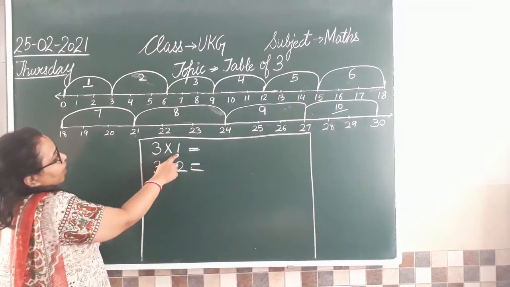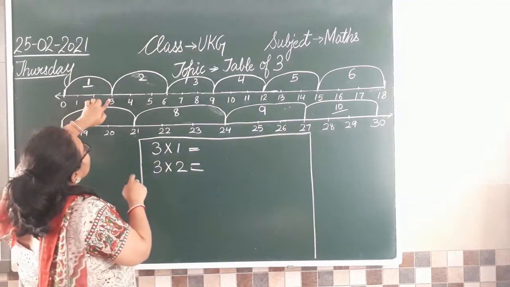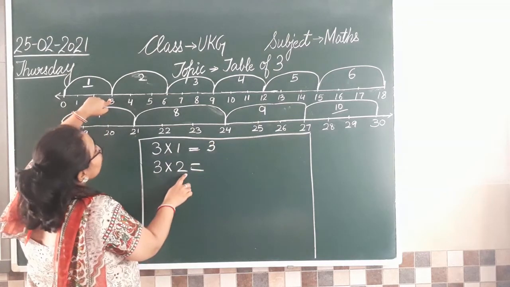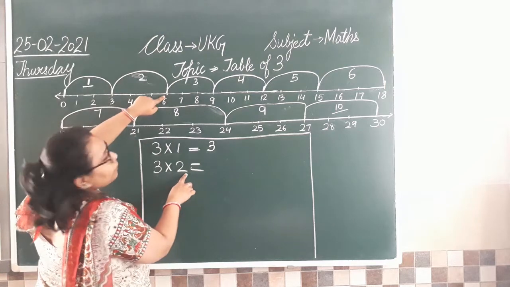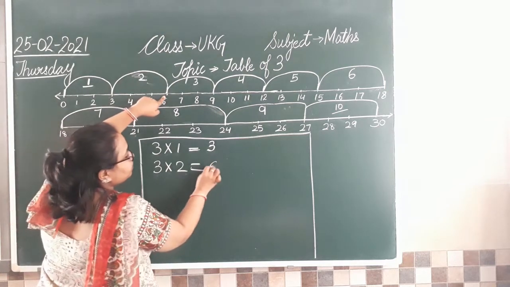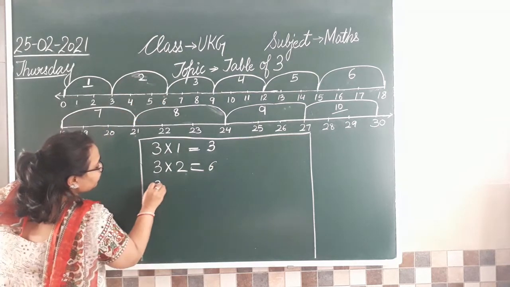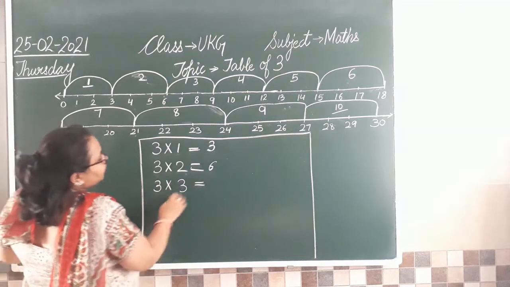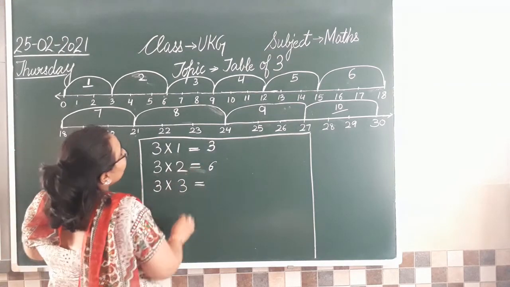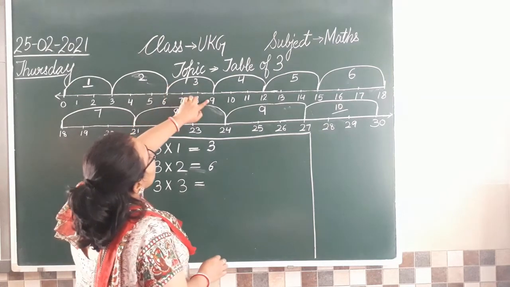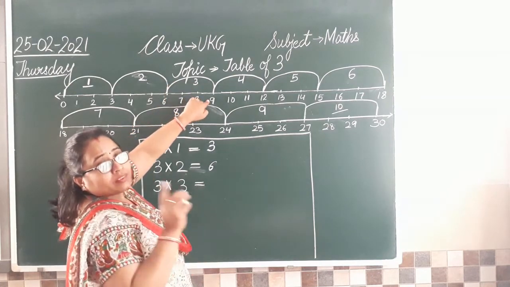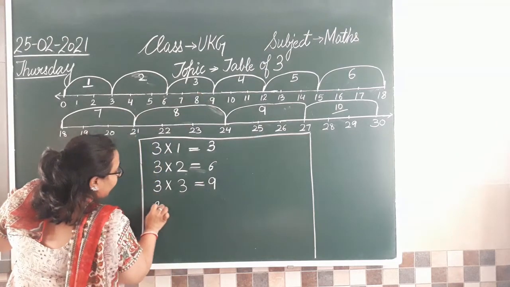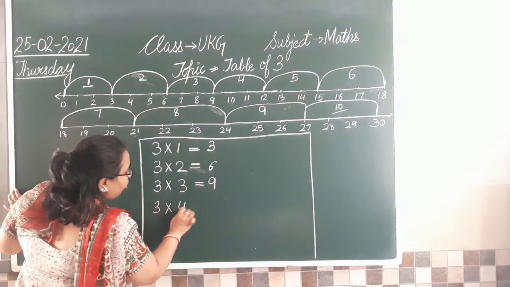Now, 3... So let's write that. Like this, you have to write this whole.